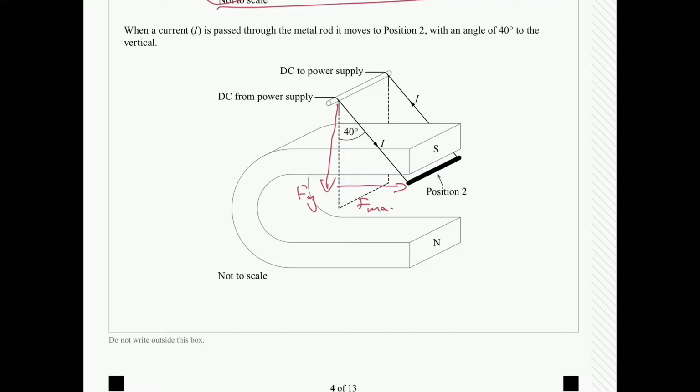So F mag is what I'm going to call it, or I might just refer to it as Fm. I'm going to work through on the other page, but I want you to remember this or break down your situation step by step. So we have a current carrying wire and a magnetic field. What do we know about current carrying wires in a magnetic field? There is a resultant force that acts on them.